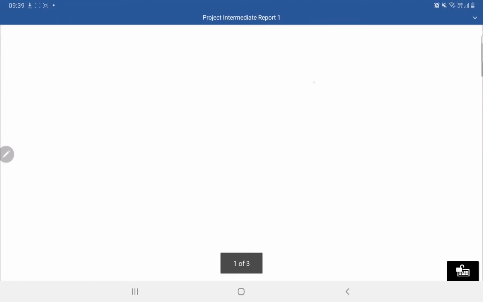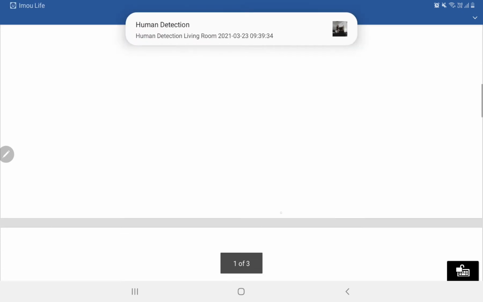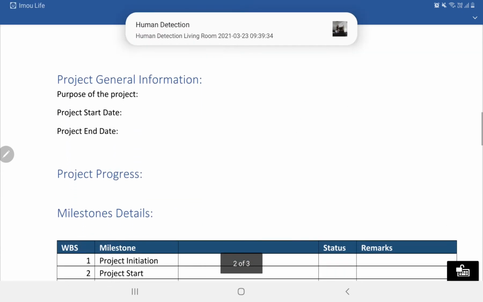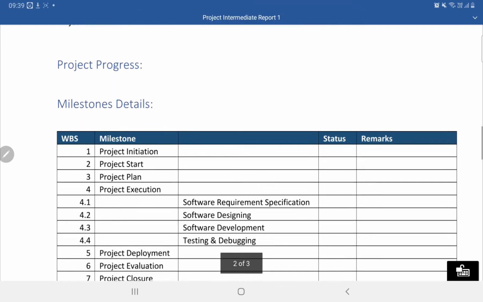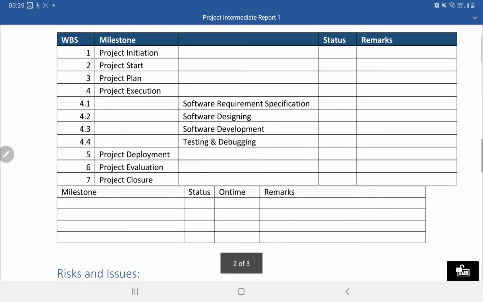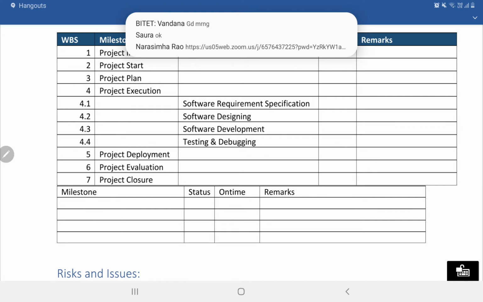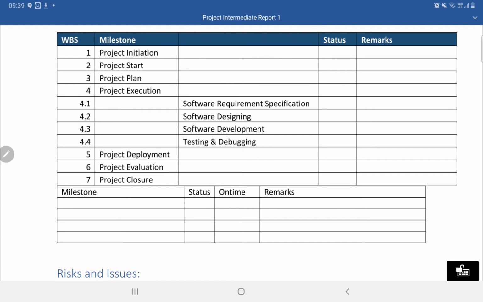I will be providing you this kind of template, which speaks about the purpose of the project, the project progress, milestones, and different information. Okay, this is the milestone page. If you see, these are our project management activities, and these are software development activities. Okay, so our project plan includes both project management and software development related things.